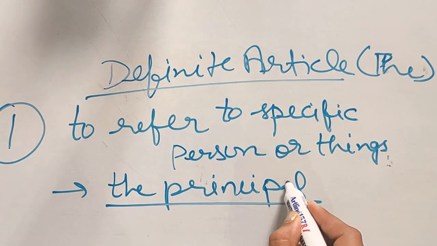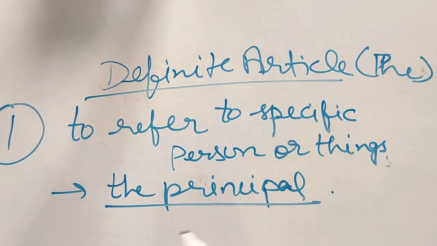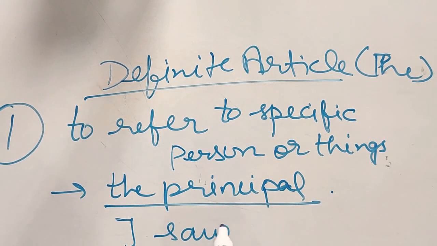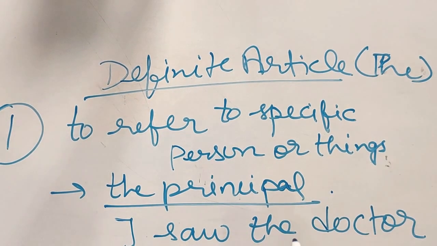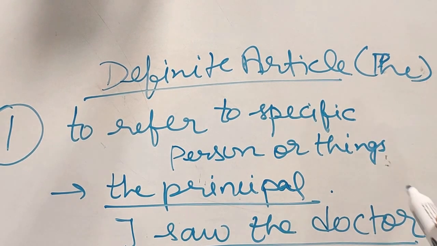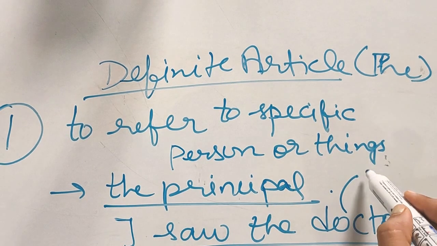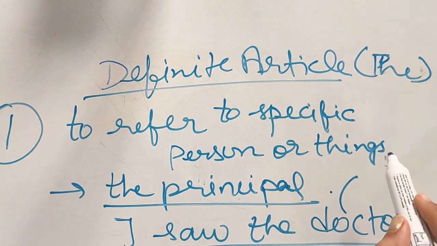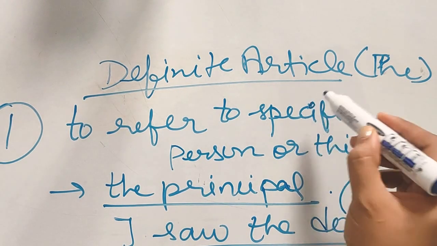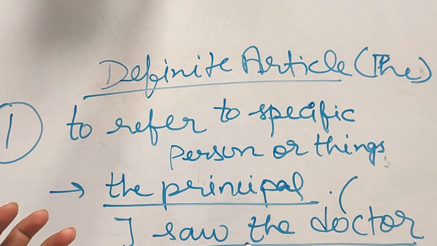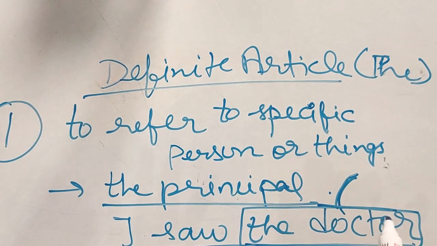It's a specific person. We are talking about a particular principal. I saw the doctor. So I saw the doctor, what do you understand? I saw some particular doctor, not just any doctor. Maybe that doctor has a specific quality, or we know that doctor, so that is a specific doctor, not in general. Specifically, we're talking about that doctor. Okay.